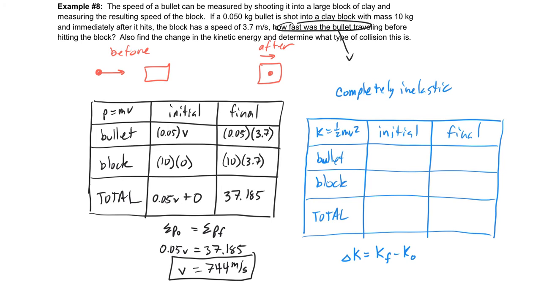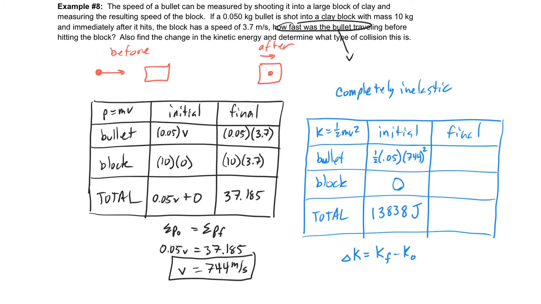So we're going to start with the bullet. The bullet had an initial kinetic energy of 1/2 times its mass, 0.05, times its speed, which we just found out was 744 squared. Now the block had no speed, so 1/2 mv squared is just going to be 0 there. And so I can add those together to get the total kinetic energy at the beginning. So 0.5 times 0.05 times 744 squared, and we do expect a large number here, is 13838. Now we haven't talked about the units for energy yet. We'll get there, but it is something called joules.